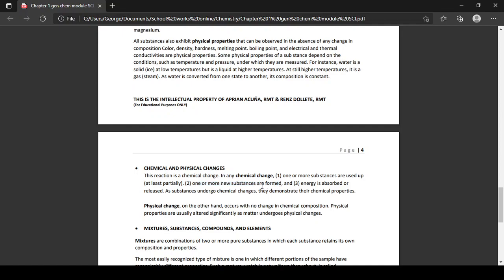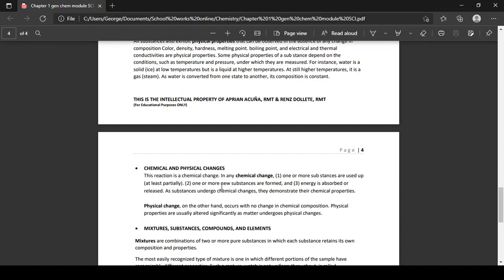So pag combine mo sa hydrogen kag oxygen, anong nag-form? Water. Number 3, it is absorbed or released na to your surroundings ang energy na ginagamit niya to form your water.